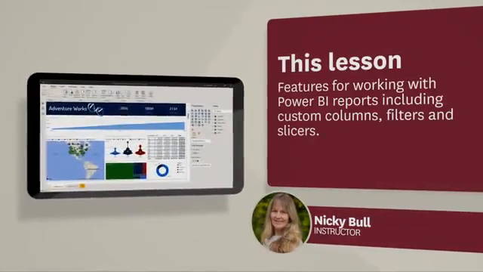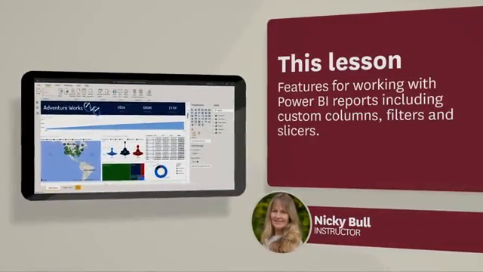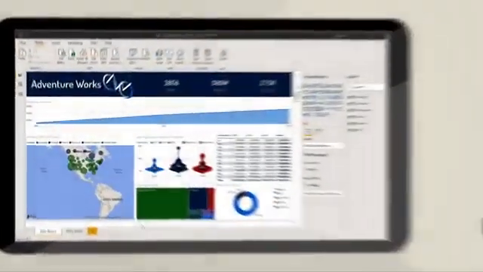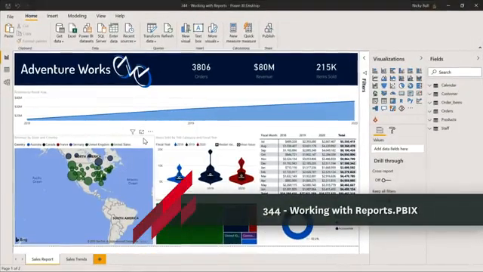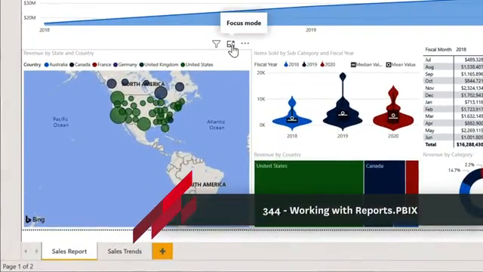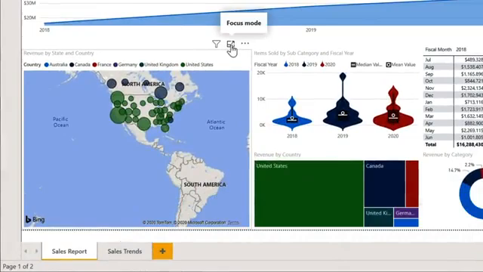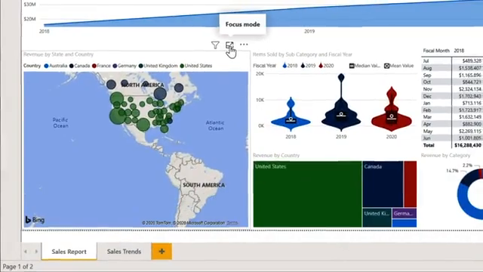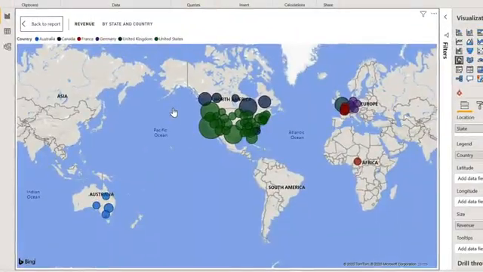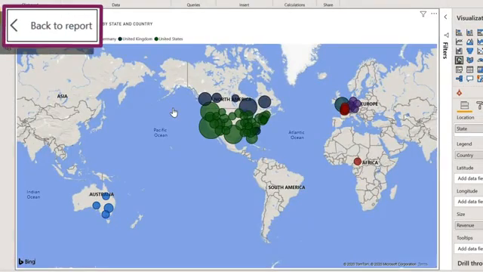In this video, we're going to look at a range of features for working with Power BI reports. We're going to start by coming to our map visual, and at the top right hand corner, if you hover over the little icon called focus mode, when we click on it, it actually brings that visual into focus so we can concentrate on the detail. To come out of focus mode, you can either click the back to report button or press the escape button